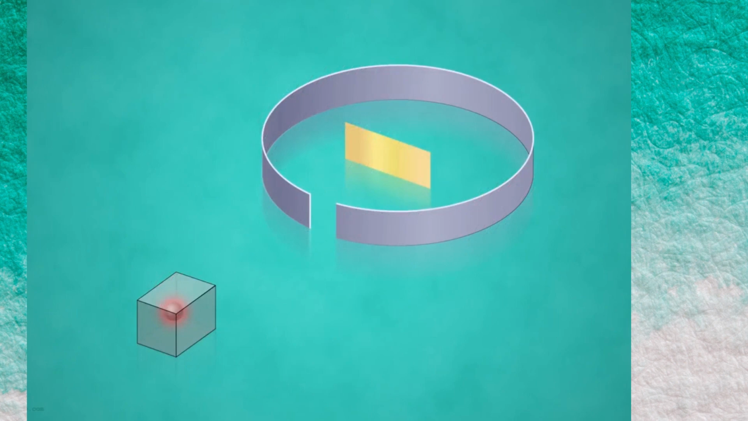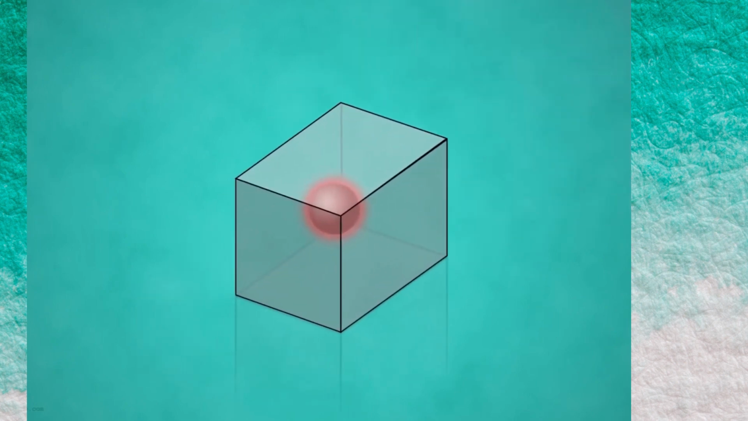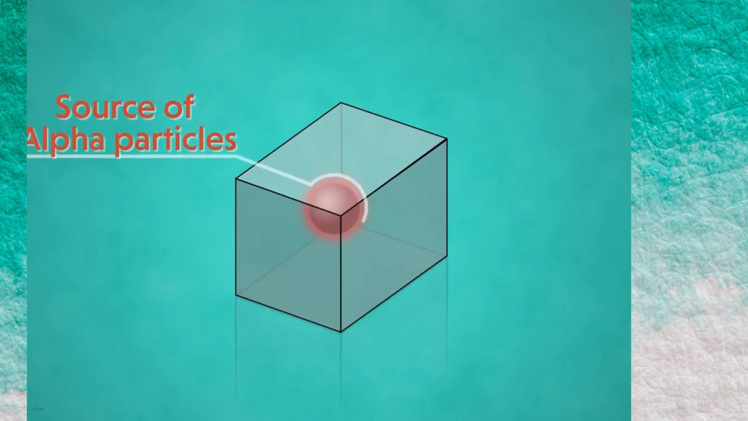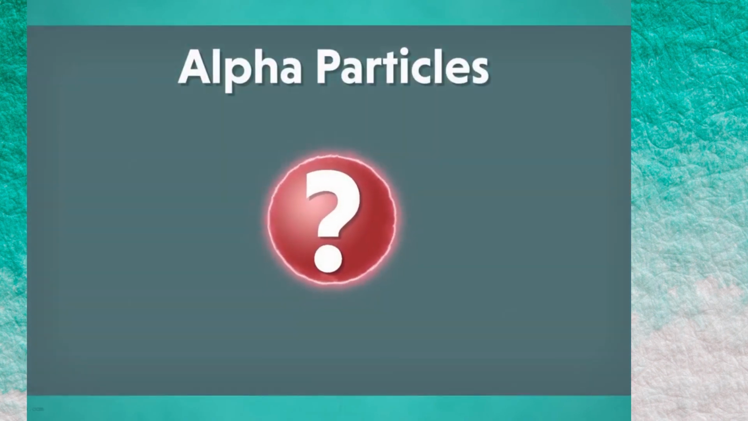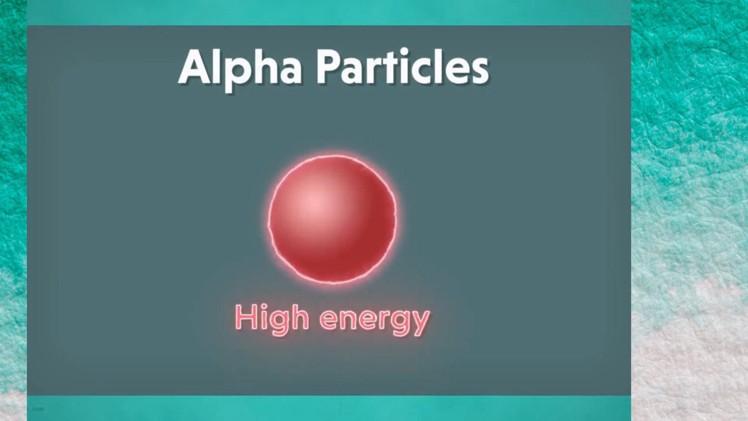This is how the setup of his experiment looked like. As we can see here, he used a source of alpha particles locked in a lead container with a very small slit. This ensured that the alpha particles only came out through a small opening and travelled in a straight line. But why did he select alpha particles in the first place? Well, the alpha particles had high energy and were heavier as well.